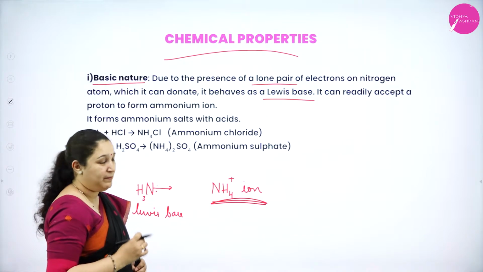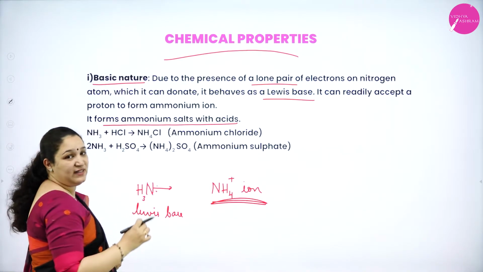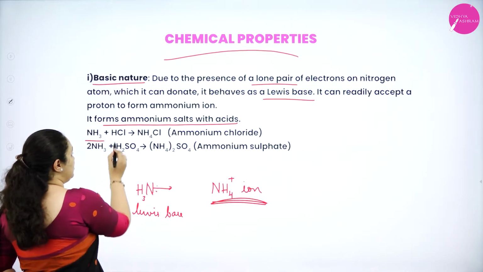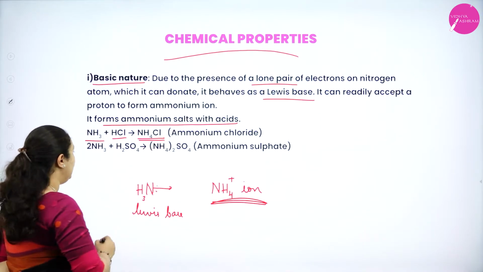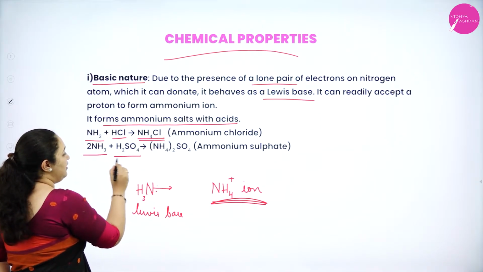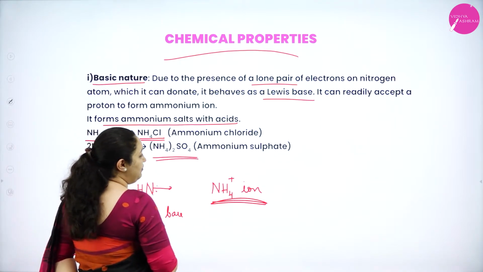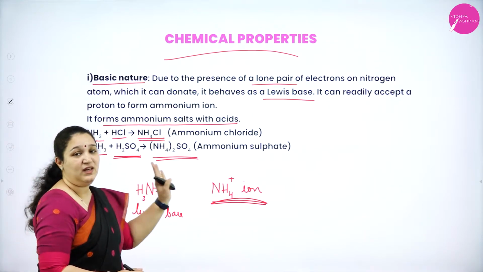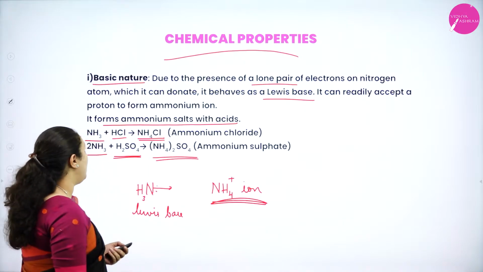Thus it will behave like what? A Lewis base. Further, it can form ammonium salts when it is reacting with acids, that is ammonia NH3 with HCl, it will form ammonium chloride salt. Similarly, ammonia when it is treated with dilute sulfuric acid, it will form ammonium sulfate. So with the acids, it will form the salts. Okay. So that is the first property.